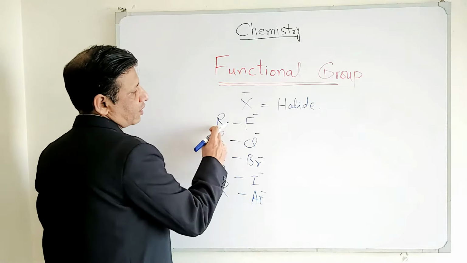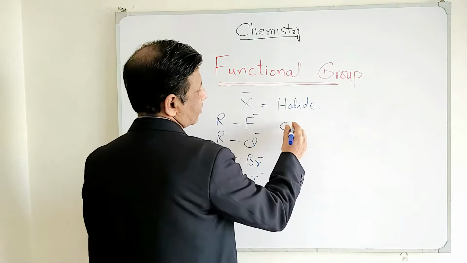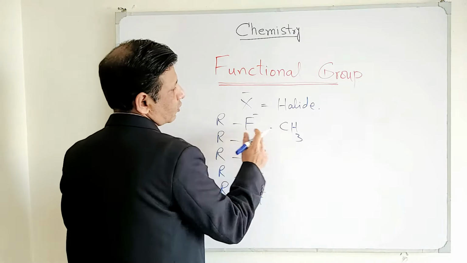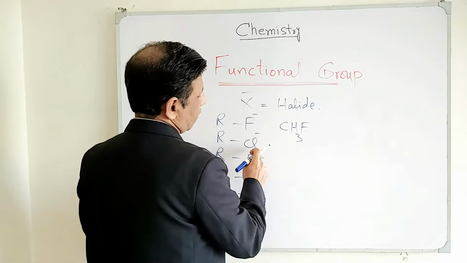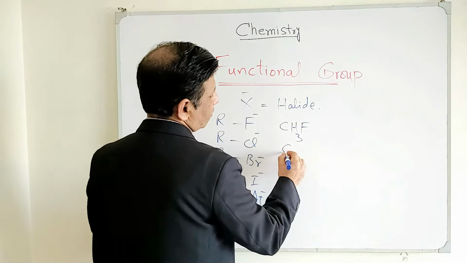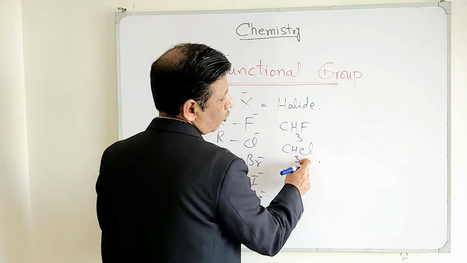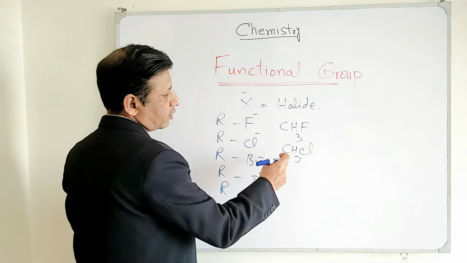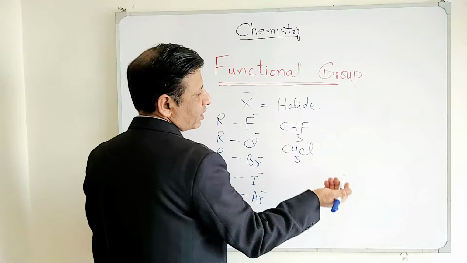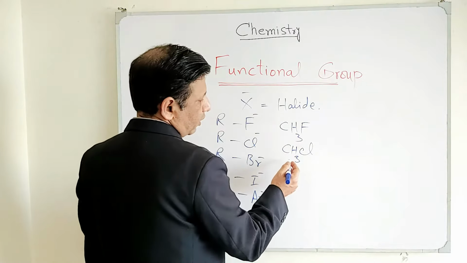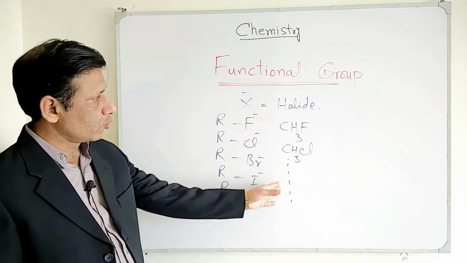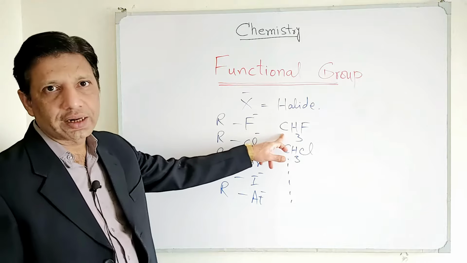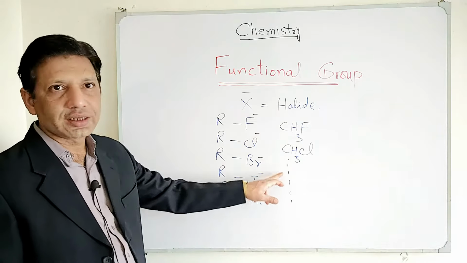For example, once again for the sake of simplicity, we place CH3 before F, and it becomes fluoromethane. And CH3Cl is chloromethane. You can also call it methyl chloride, but chloromethane is the IUPAC name. Likewise, you can write the names and chemical formulas of all the compounds which could be formed from here. This is the derivative of methane, which is a methyl group, and all these formulas are regarding the methyl group.